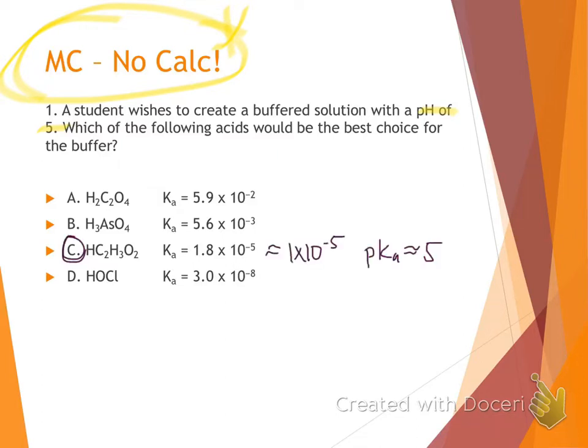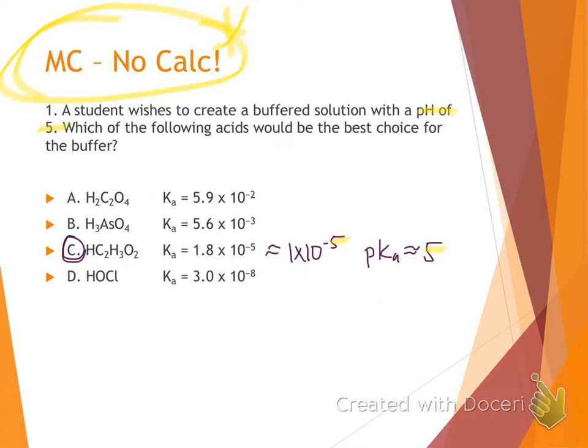So we should have gotten C here. That Ka value we can estimate, remember we're estimating to the nearest factor of 10, so we can estimate that to 1 times 10 to the negative 5th power, which means the negative log of 1 times 10 to the negative 5 is going to be 5.